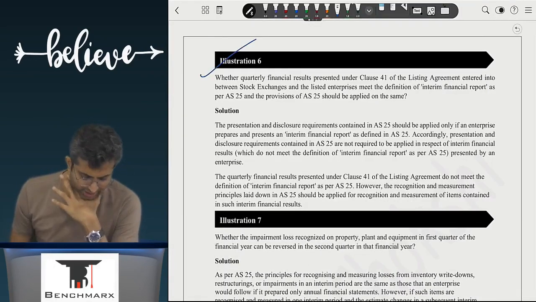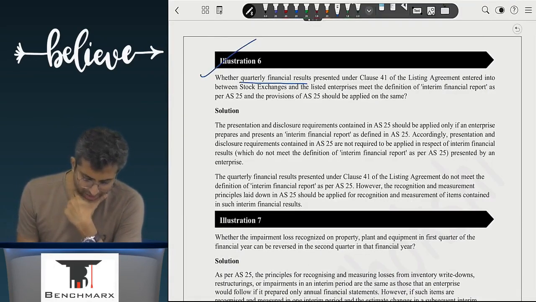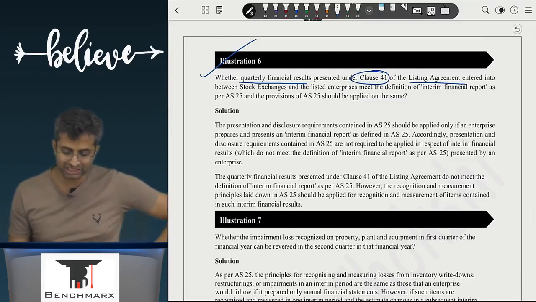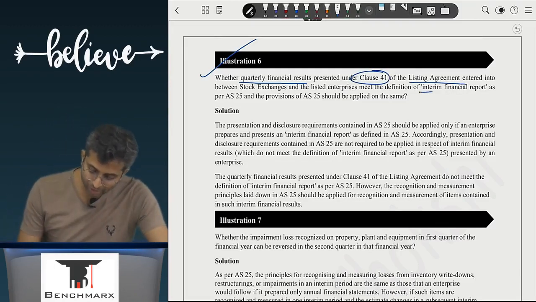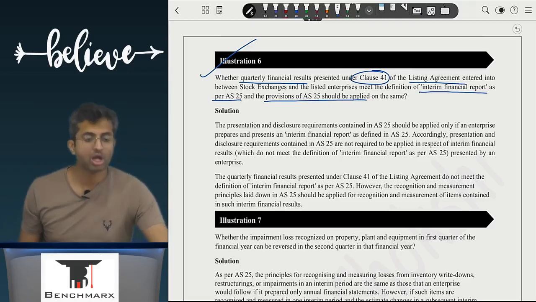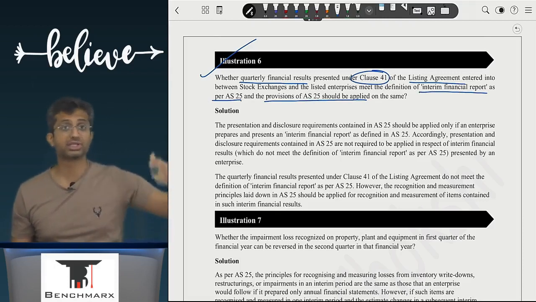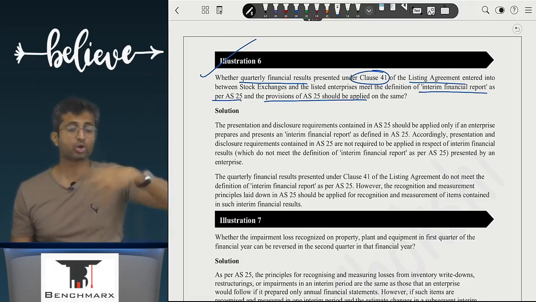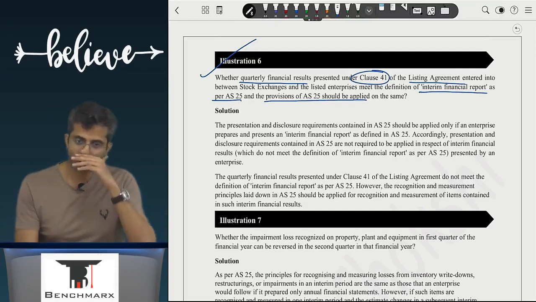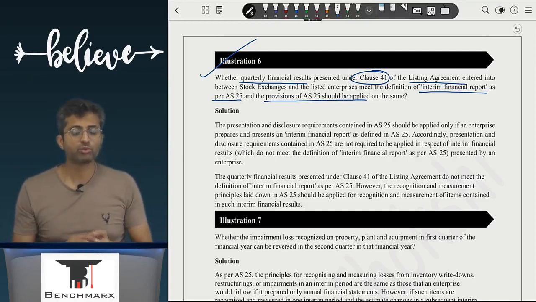Even question 6. Whether quarterly financial statements presented under clause 41 of listing agreement entered into between the stock exchange and the listed enterprise meet the definition of interim financial report as per AS 25 and the provisions of AS 25 should be applied on the same. What do you guys think? Should the provisions be applied? There were two provisions. One is presentation provisions, one is recognition provisions. What do you guys think? Should which provision? Both?